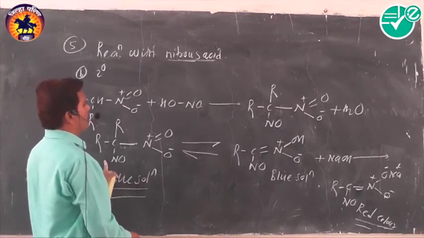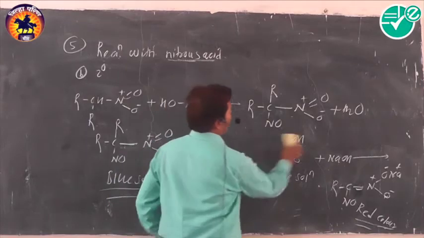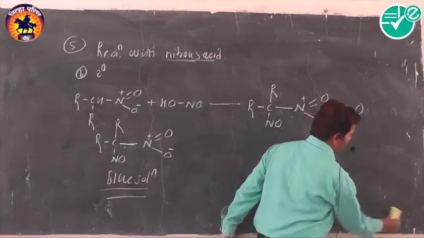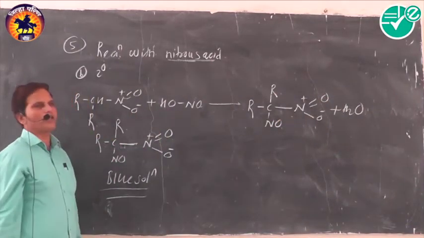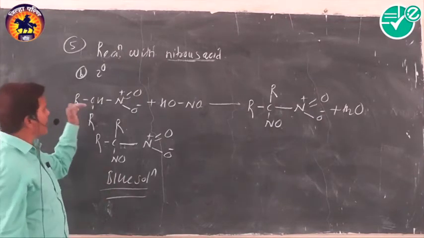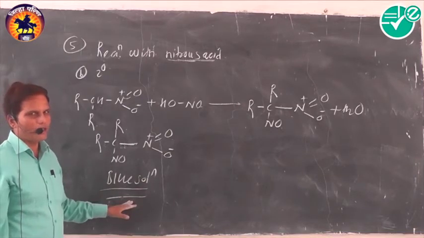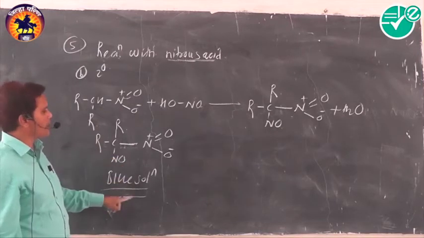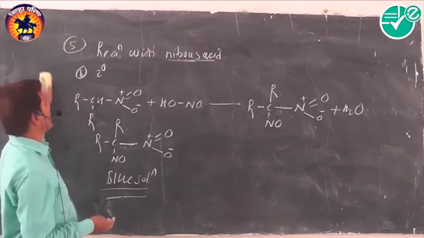And the blue compound which is formed does not react with NaOH because it does not have an alpha hydrogen atom and doesn't show tautomerism, and that's why the reaction is restricted up to the formation of what kind of color? Up to a blue color solution. That's why in the reaction of secondary nitroalkane, they produce a blue color solution. Primary gives blue as well as red color solution, but secondary nitroalkane produces only a blue color solution, and that's why we can easily distinguish between primary and secondary nitroalkane.